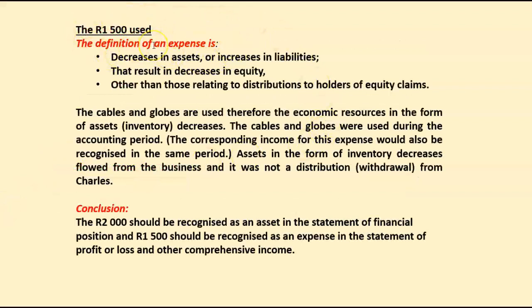And then 1,500 Rand, 3,500 initially paid, less the 2,000 Rand still on hand, so 1,500 Rand is going to be expensed. Now, what is the definition of an expense? There is a decrease in assets or increase in liabilities that result in a decrease in equity other than those relating to distributions to holders of equity claims. So let's just quickly check. Was there a decrease in assets? Yes, there was. We had inventory assets of 3,500 Rand. We are only having 2,000 Rand of those globes left. So obviously we've used 1,500 Rand.